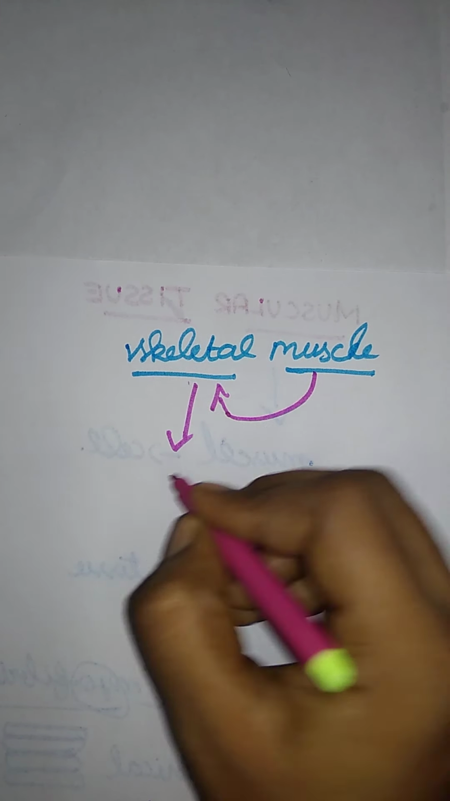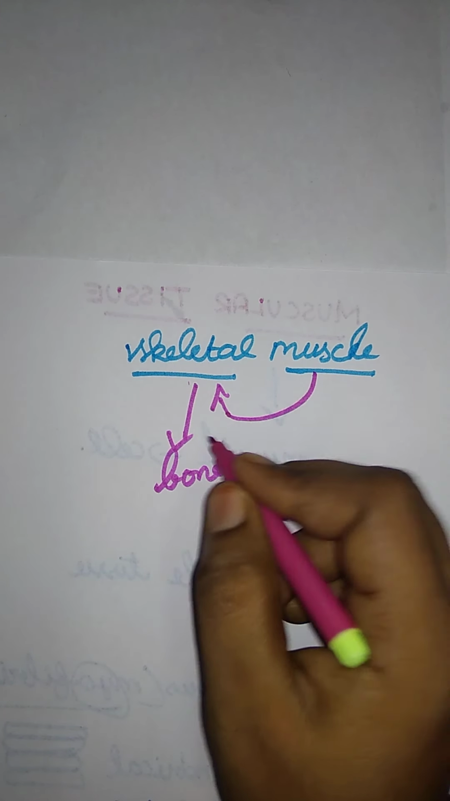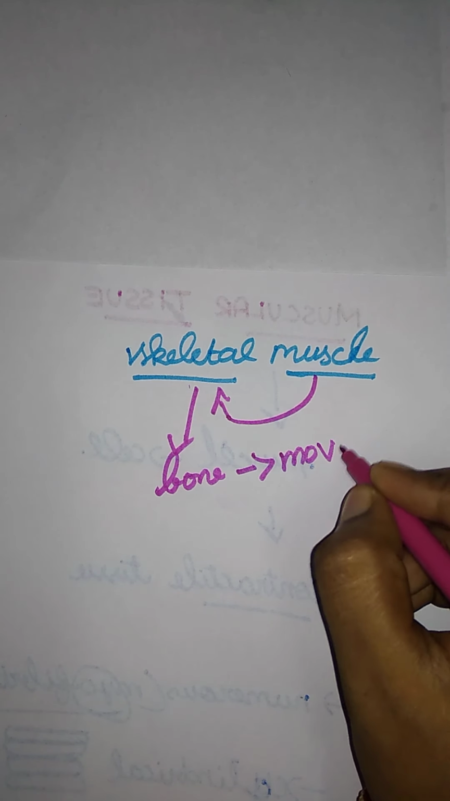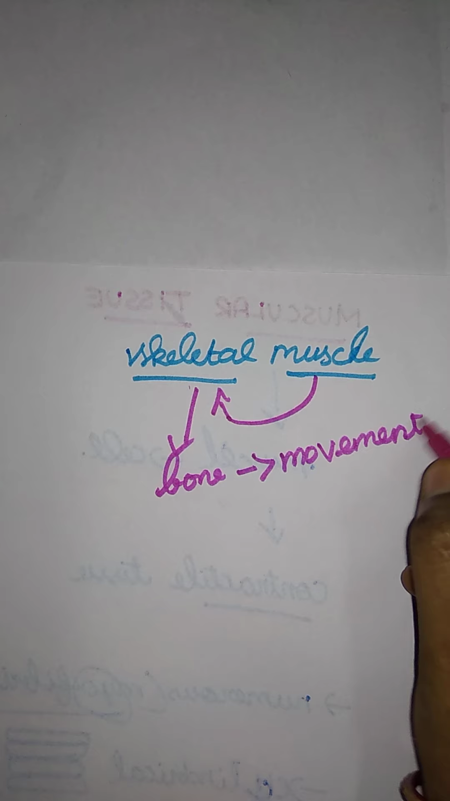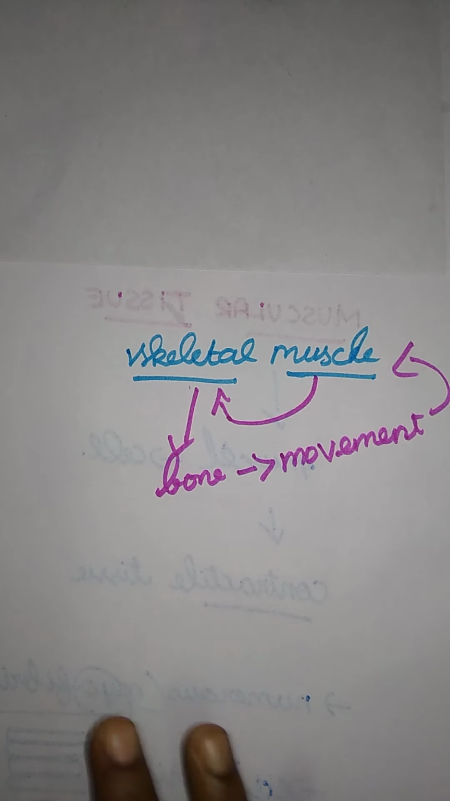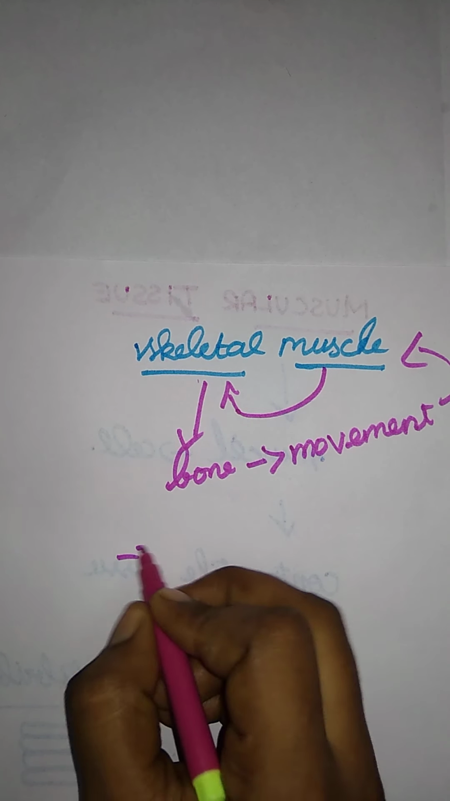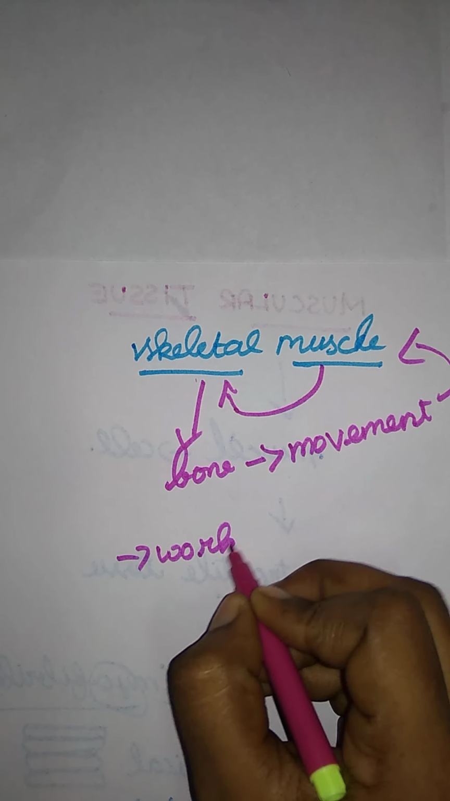That is the skeleton, the bone. What is the major function? They are attached to the bone for movement. So it is called a skeletal muscle. Here they work under voluntary control. Skeletal muscles work under control.